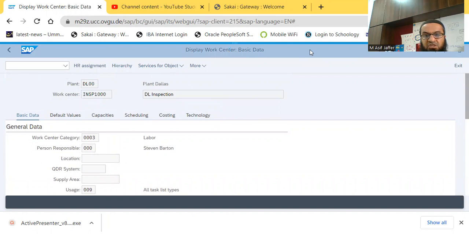Work centers are actually essential to produce any product because the execution of the production is actually done in the work centers.